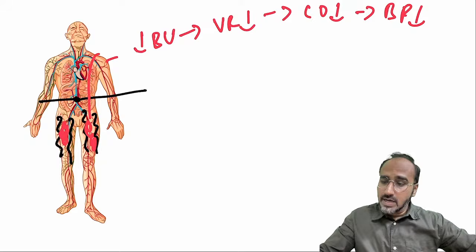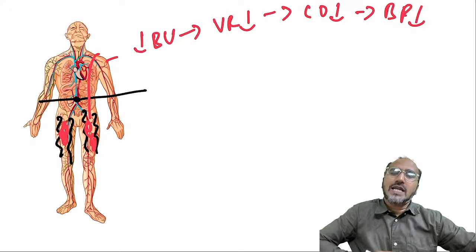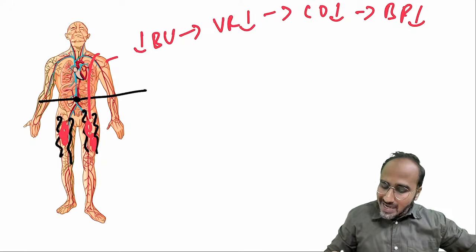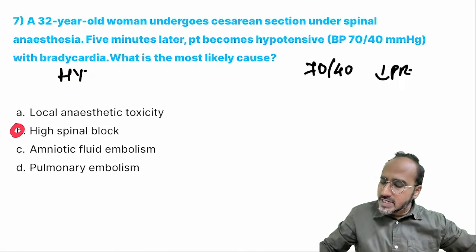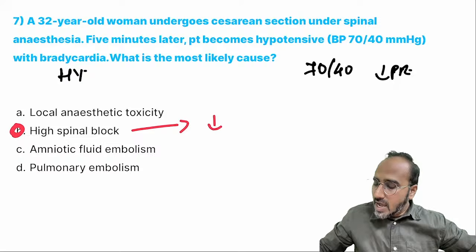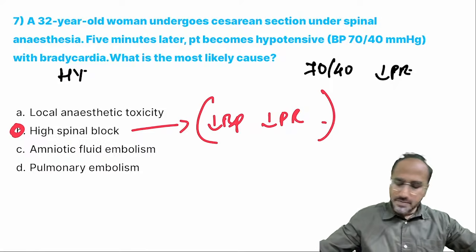But remember, if hypo and brady together are occurring, then you have to suspect that your spinal level has gone up. That is called high spinal anesthesia. In this case, high spinal anesthesia is characterized by two things together: hypo and brady together. Very, very, very important. Okay, hypotension and bradycardia together.